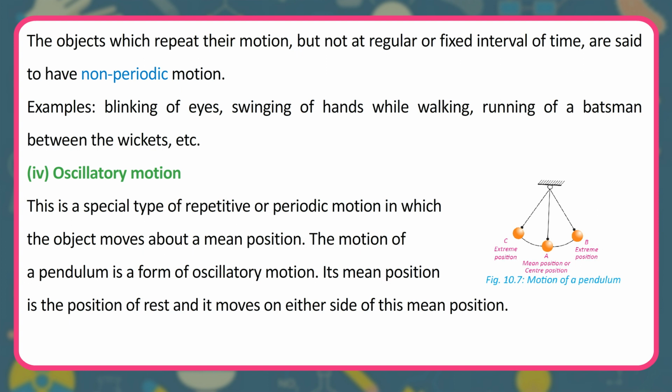Oscillatory motion. This is a special type of repetitive or periodic motion in which the object moves about a mean position. The motion of a pendulum is a form of oscillatory motion. Its mean position is the position of rest and it moves on either side of this mean position.